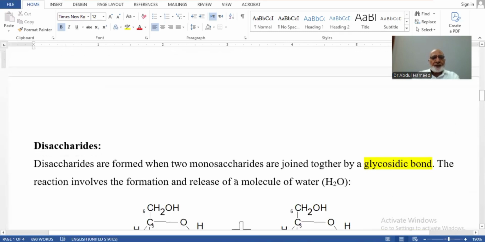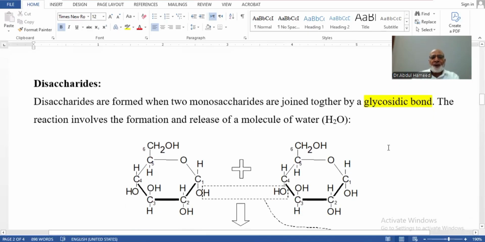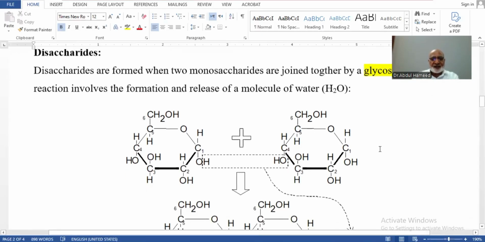They are 5 carbon. Disaccharides are compounds made up of two monosaccharides joined together by a glycosidic bond. The bond between two monosaccharides to form a disaccharide is a glycosidic bond. Water will be formed in this, and this reaction is a condensation reaction.